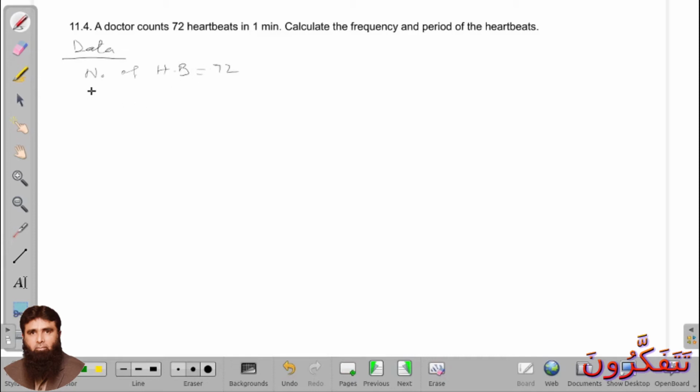All of you know frequency is the number of vibrations in 1 second. So we have to calculate frequency here as well as time period. First of all we calculate frequency.